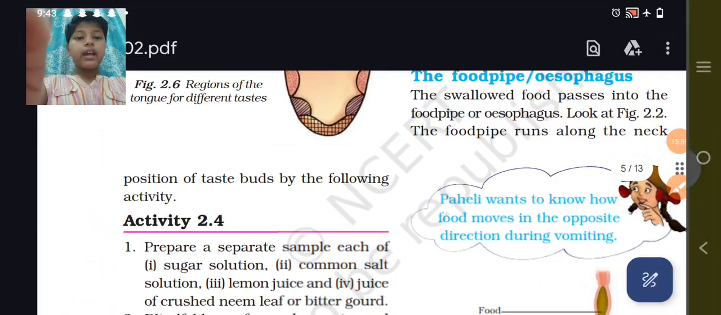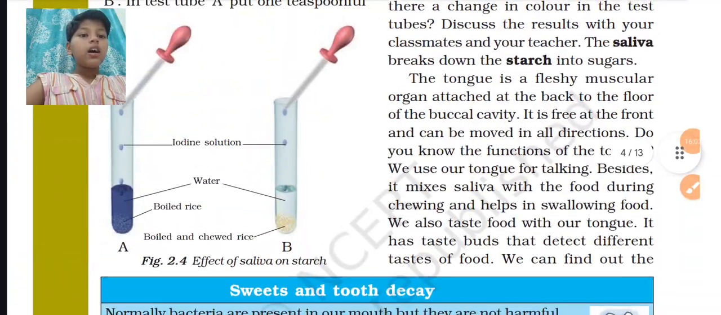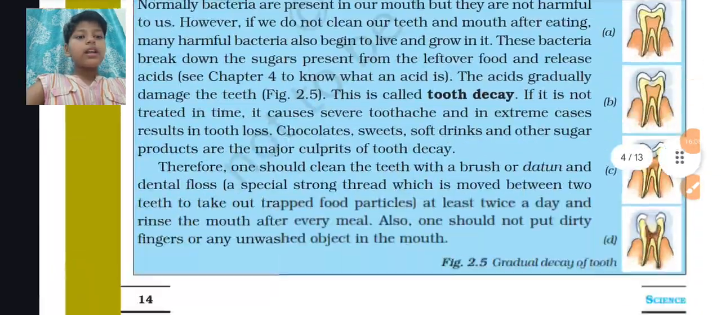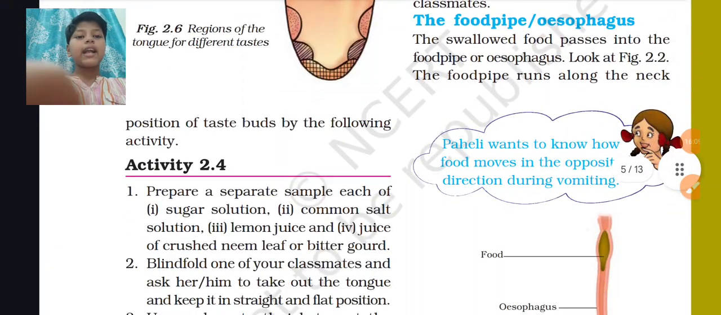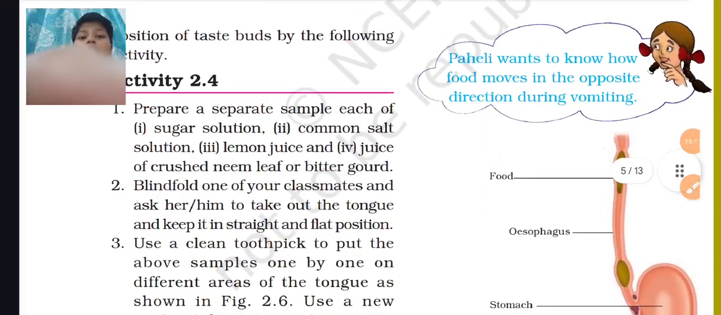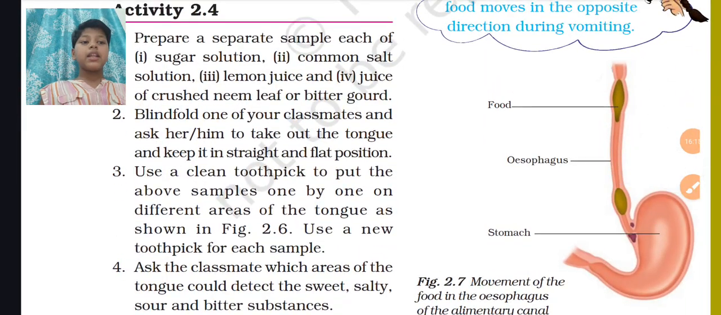Position of taste buds by following. So what is there? We can find out the position of taste buds by the following activity. How we can find the position of taste buds? What does it mean? It means that we have to find the position where we feel sweet, where we feel bitter, salty, or any other sensation.